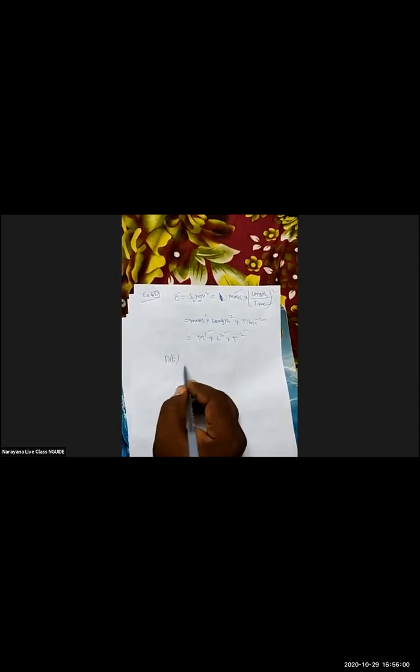First, mass into length power 2 into time power minus 2. Now you may write M power 1 into L square into T power minus 2. These powers are the dimensions. Always write the dimensional formula of energy as M power 1 L power 2 T power minus 2.